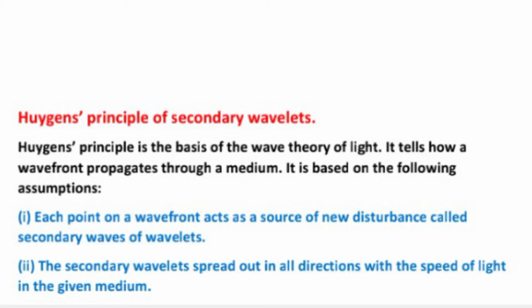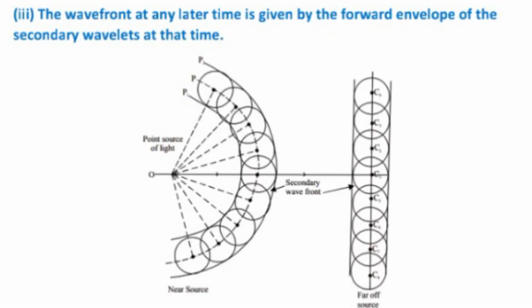Second, secondary wavelets spread out in all directions with the speed of light in the given medium. Third, the wavefront at any later time is given by the forward envelope of the secondary wavelets at that time.